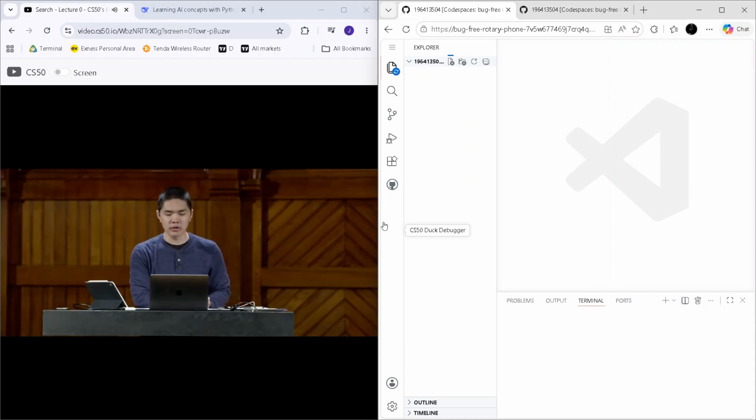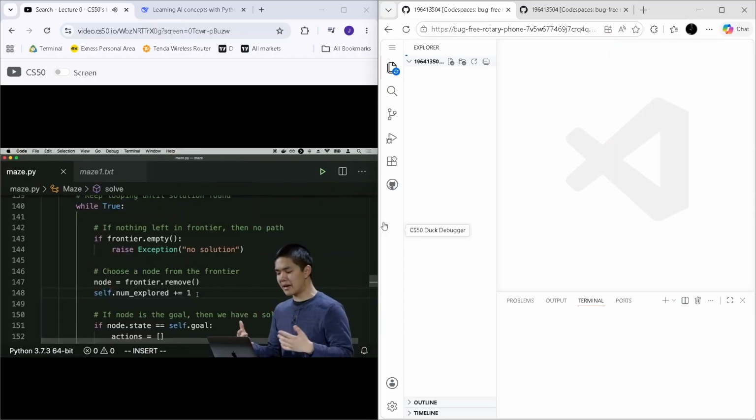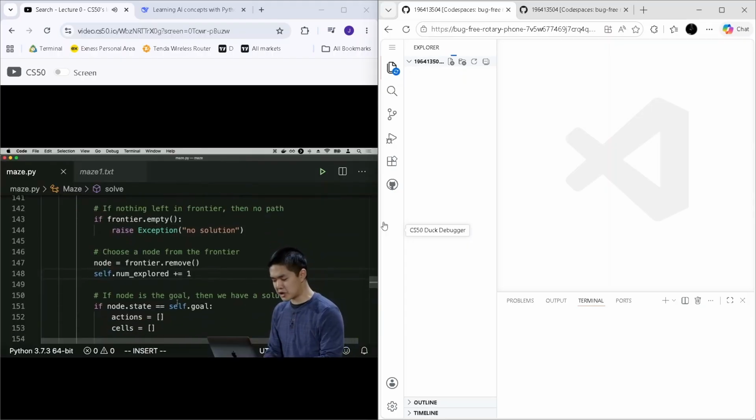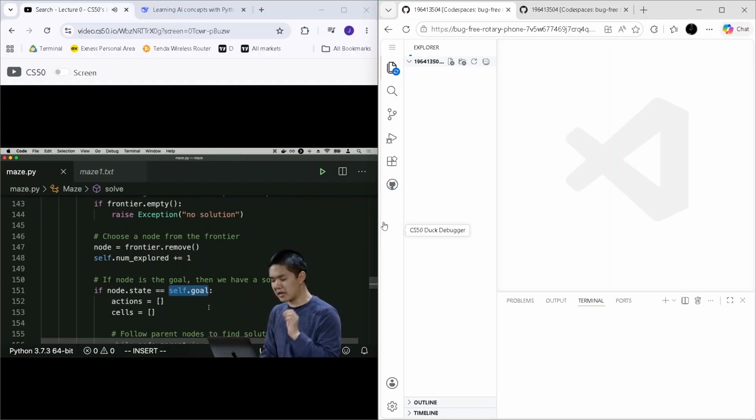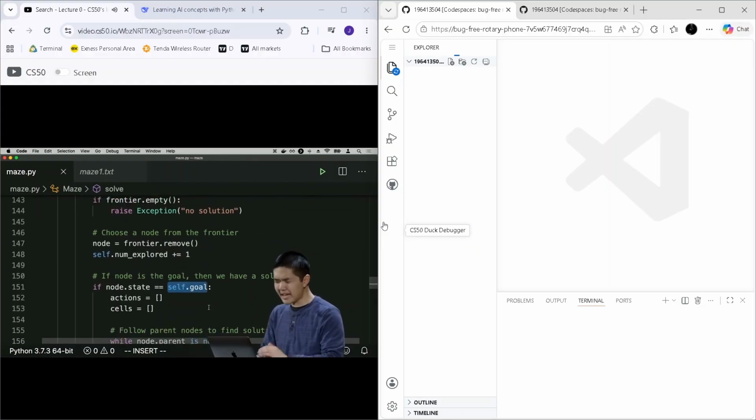Once we remove a node from the frontier, recall that the next step is to see whether or not it's the goal state. And in the case of the maze, the goal is pretty easy. I check to see whether the state of the node is equal to the goal. Initially, when I set up the maze, I set up this value called goal, which is a property of the maze, so I can just check to see if the node is actually the goal. And if it is the goal, then what I want to do is backtrack my way towards figuring out what actions I took in order to get to this goal.